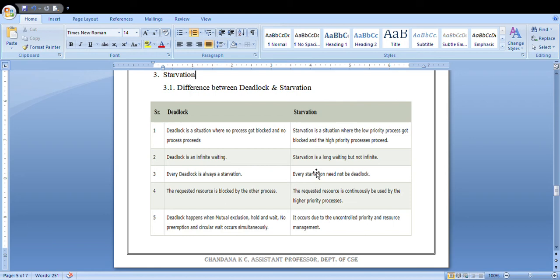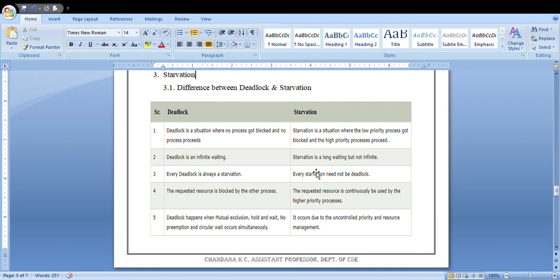Your next topic is the difference between deadlock and starvation. What are the common differences between deadlock and starvation? Deadlock is a situation where no process gets blocked and no process proceeds. It is waiting for some resources. You are not even blocking that process, and at the same time you are not executing any of the processes. That is your deadlock condition.